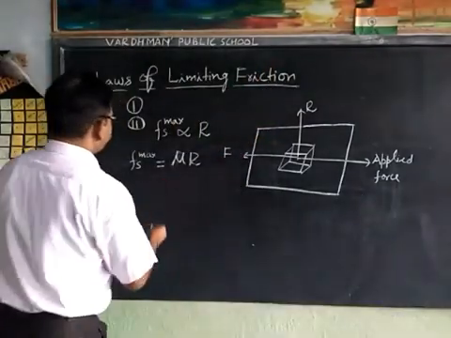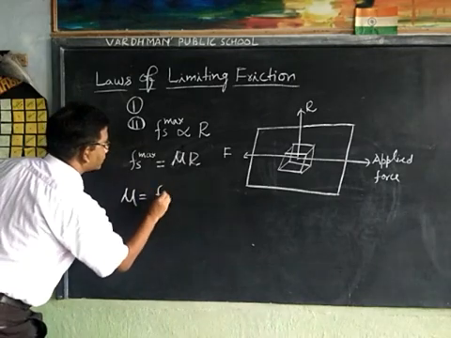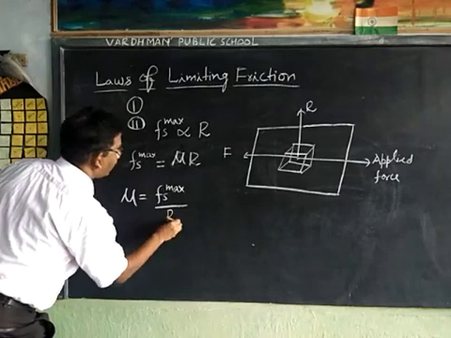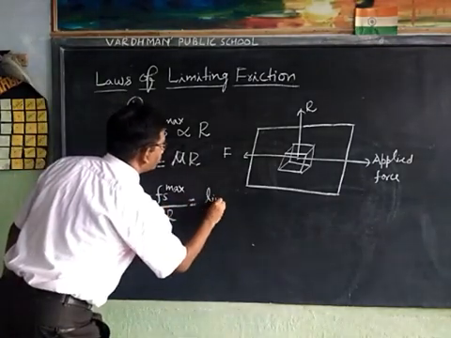We can write mu is equal to Fs maximum upon capital R. What is Fs maximum? Limiting friction